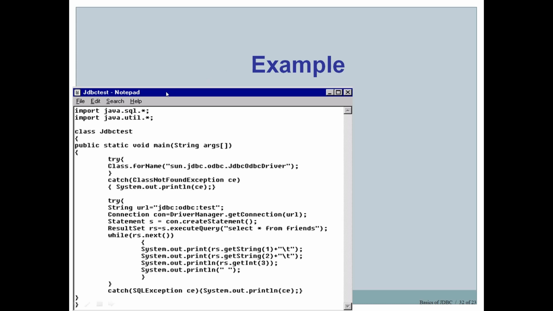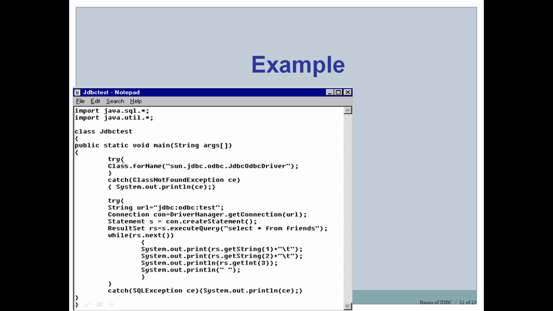Okay, so the program starts with an import statement. As I have said, there are two packages, java.sql and javax.sql, and in most of our programs we are doing basic things, so only java.sql is needed. So we have imported java.sql.*, import everything. We have also imported the java.util package for some utility objects. Then this is our class, and inside it the main method.